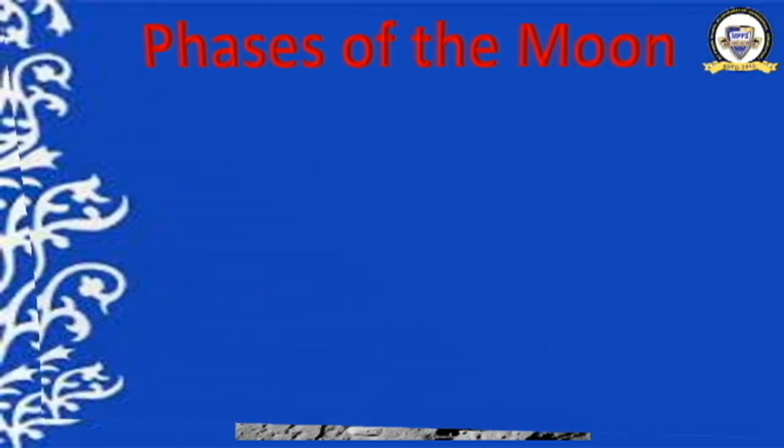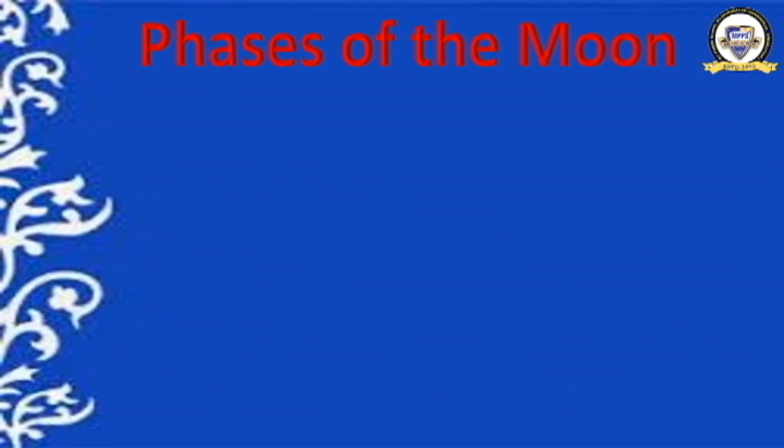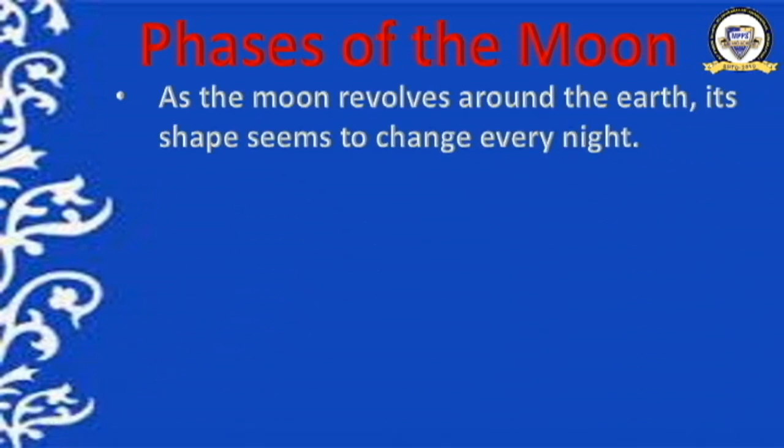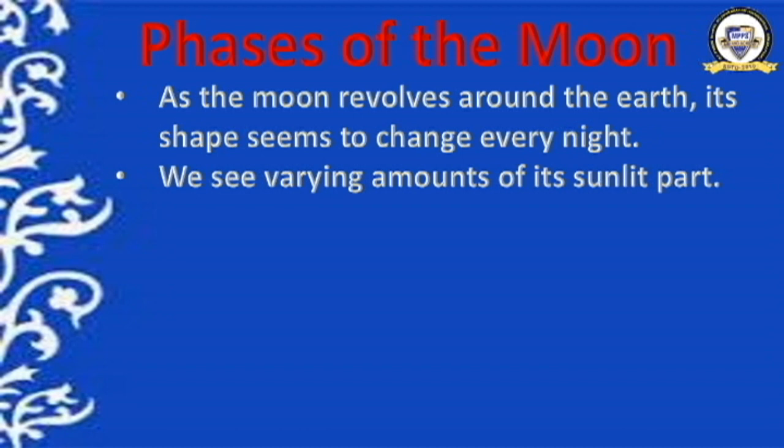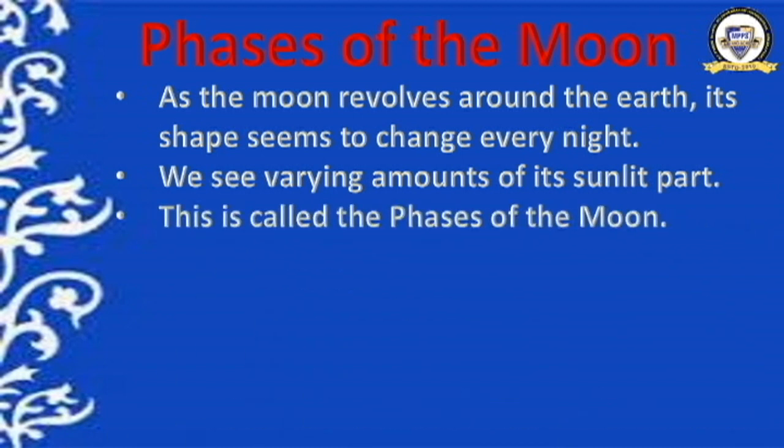What is that? Phases of the moon. We will learn about phases. You might have learned it in the junior section, no? What are the phases of the moon? As the moon revolves around the earth, its shape seems to change every night, and that is known as the phases of the moon. We can only see varying amounts of its sunlit part. That is known as the phases of the moon.